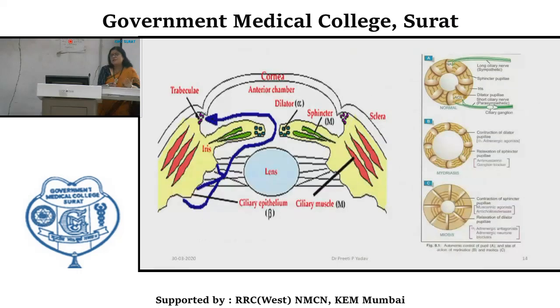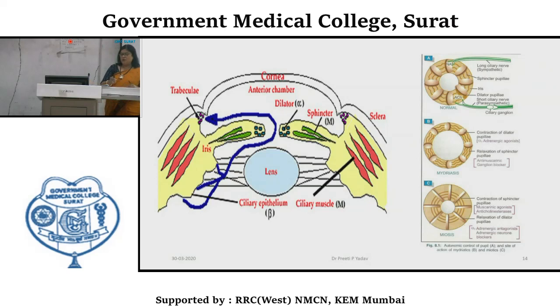This is another way of showing all these components. Like you can see the anatomy of the eye. These are the trabecular meshwork. This is the cornea. This is the anterior chamber. This is the muscle dilator pupillae, and this is the sphincter pupillae. And this is the location of the lens, ciliary epithelium, and ciliary muscle. Ciliary epithelium has beta receptors, and ciliary muscles have muscarinic receptors.